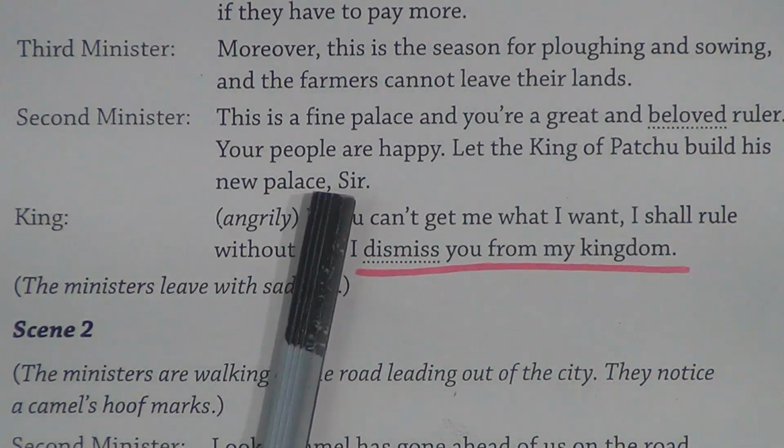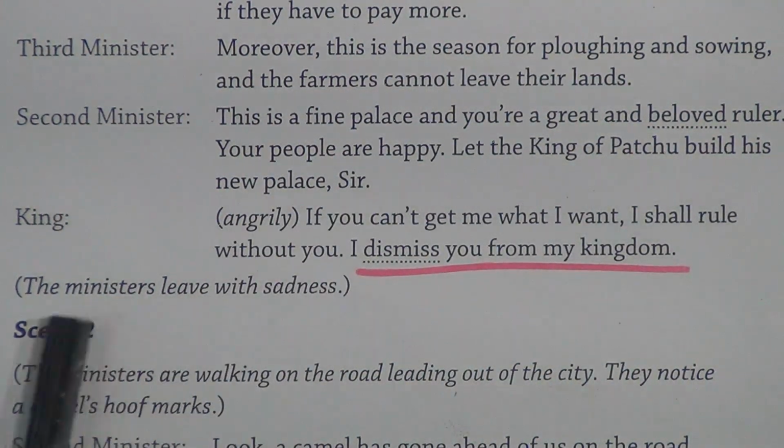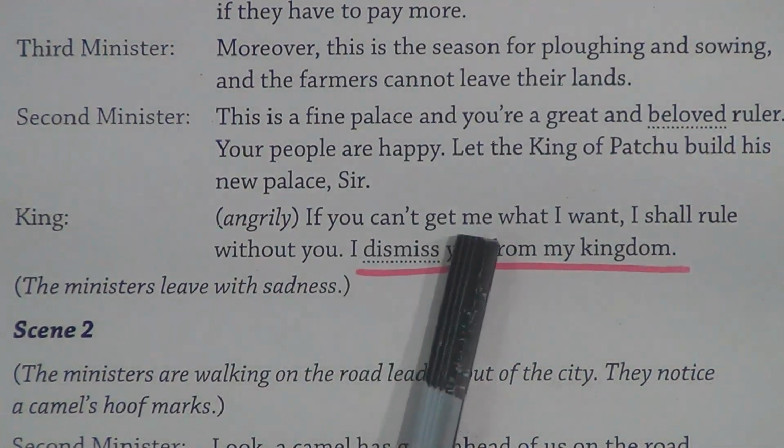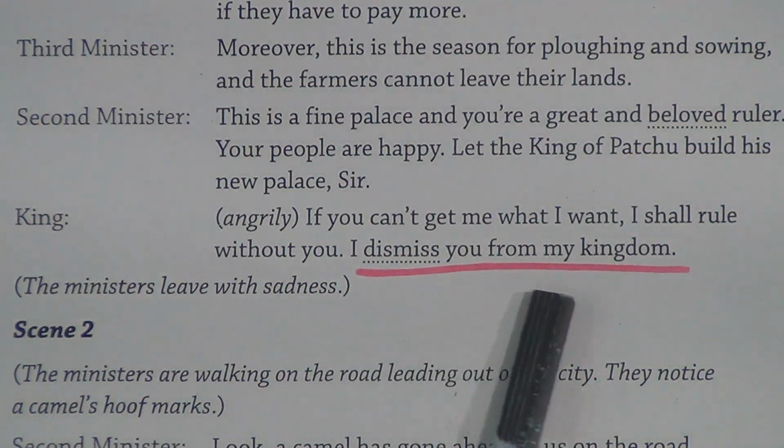Your people are happy. Let the king of Pachu build his new palace, sir. King, angrily, if you can't get me what I want, I shall rule without you. I dismiss you from my kingdom.